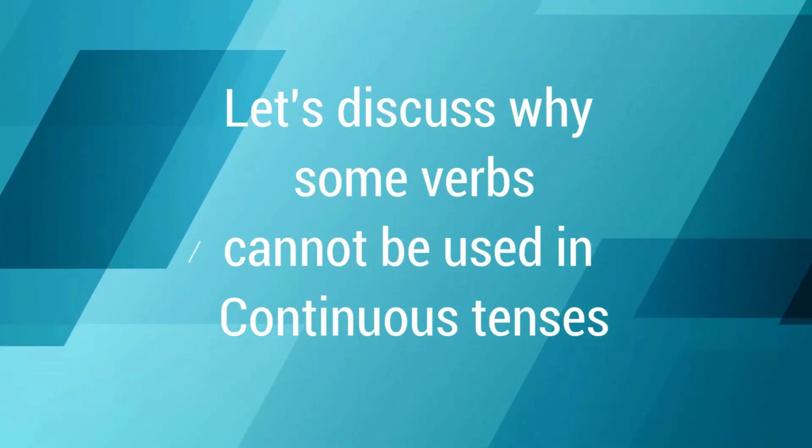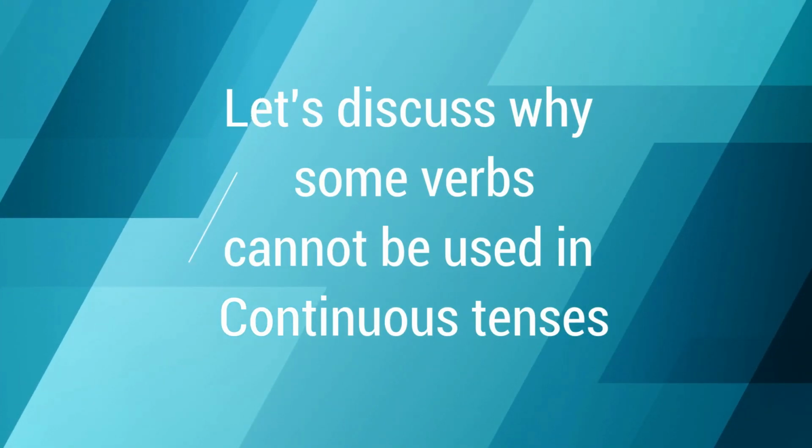In this video, let's discuss why we should not use them in continuous tenses. I believe that you know how to use continuous tenses. These are also called progressive tenses. Now, present continuous tense is basically used to talk about actions which are in progress at the time of speaking.